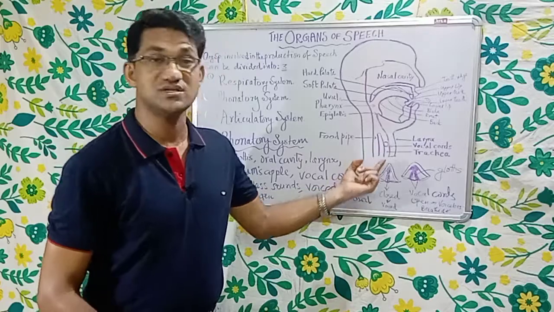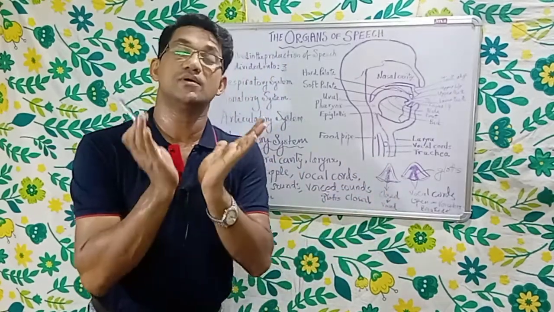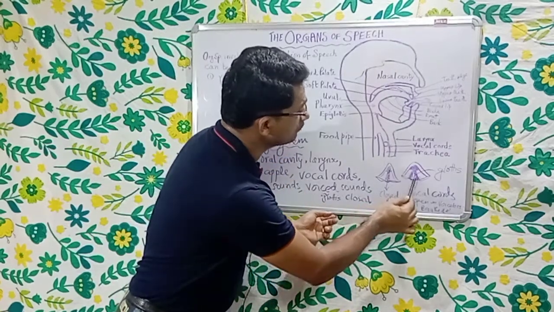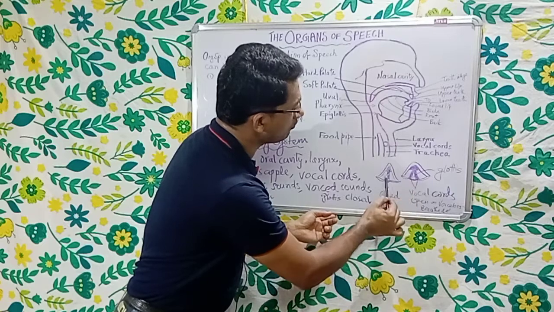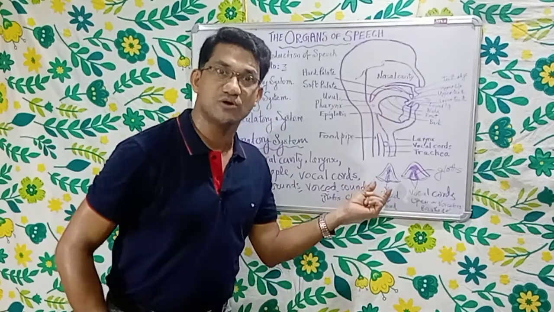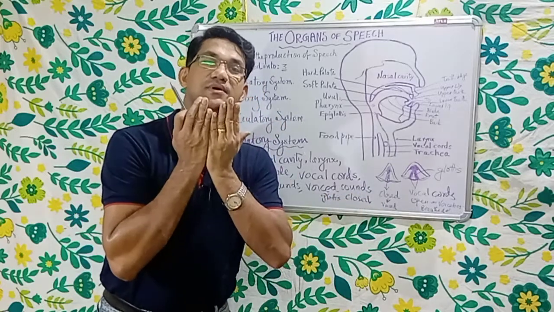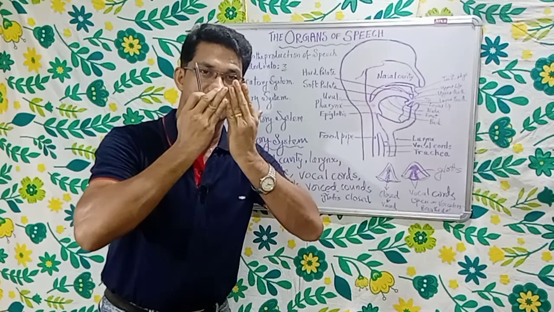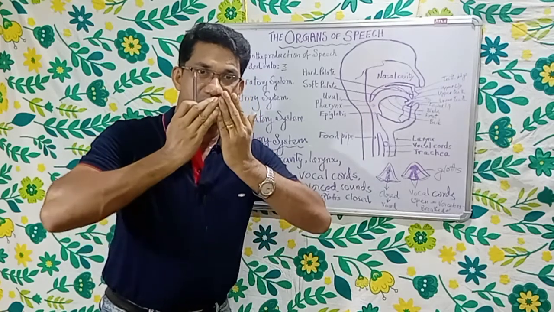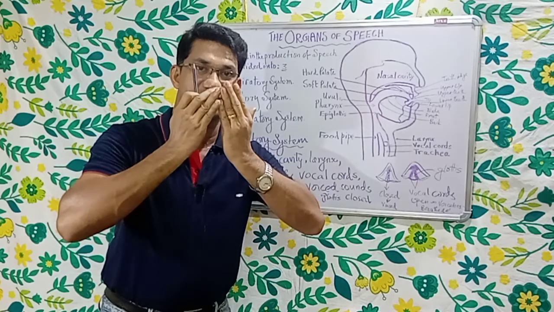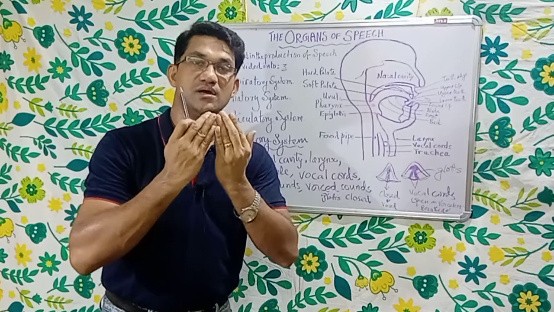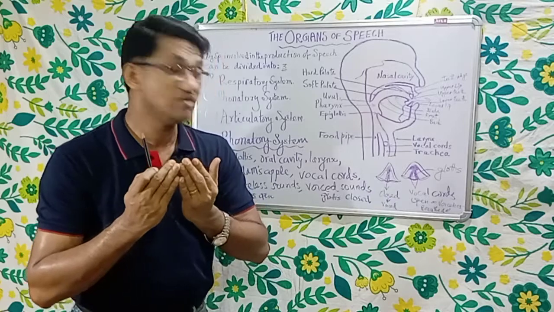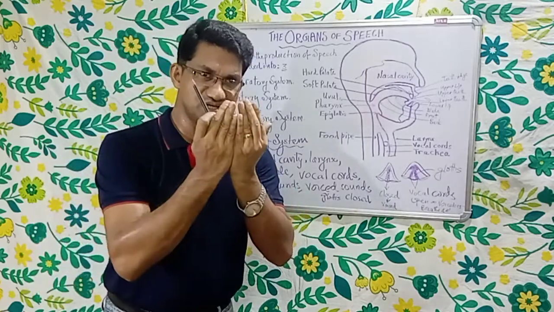The glottis is the opening, and now it can be closed. Sometimes these two vocal cords come to a close contact, and there is no gap. When they are wide apart, we have the triangular shape glottis, and air passes through it. That is the open position, voiceless sounds or breathed sounds. In the closed position, what will happen?